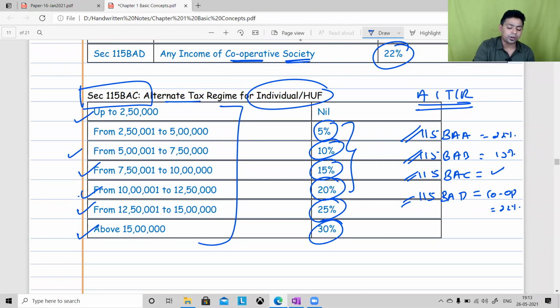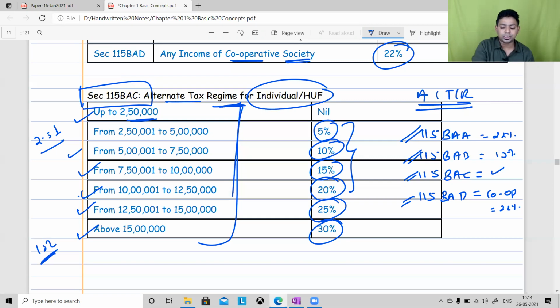So how do you remember? Here you have to start with 2.5 lakh and keep adding 2.5 lakh till you reach 15 lakh. Please understand, 2.5 lakh to 5 lakh, 5 lakh to 7.5 lakh, 7.5 lakh to 10 lakh, 10 lakh to 12.5 lakh, 12.5 lakh to 15 lakh, and above 15 lakh.